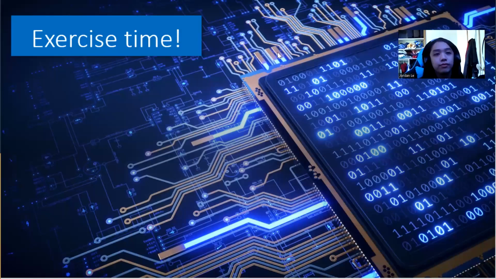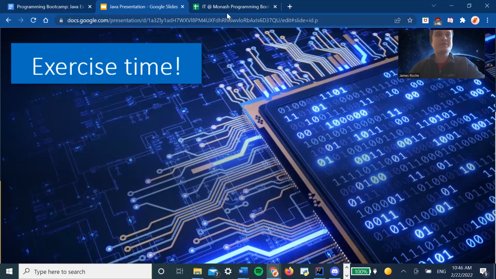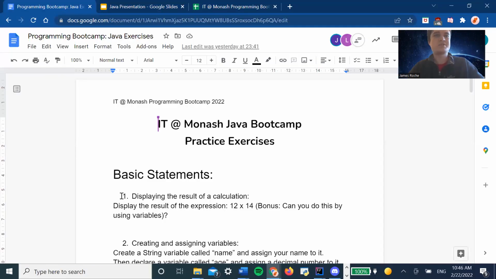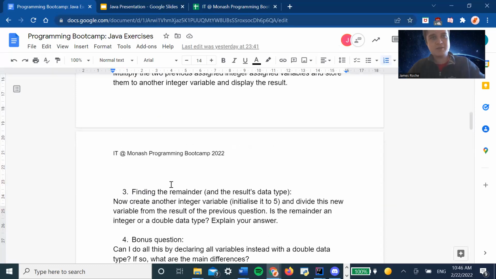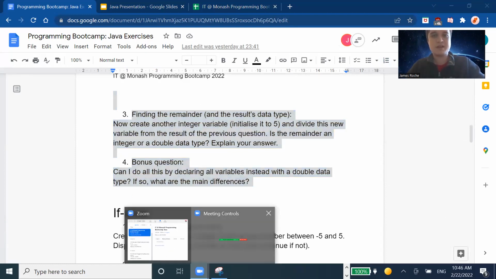Let me stop sharing my screen. Breakout rooms. Let me get out of this. So today we've got a few exercises that I'm going to share with you, and we're going to end up in breakout rooms. We've got some basic statements here and some operation questions. We'd like you to have a go at some of these. If you need help, just let us know. We're going to go into breakout rooms.